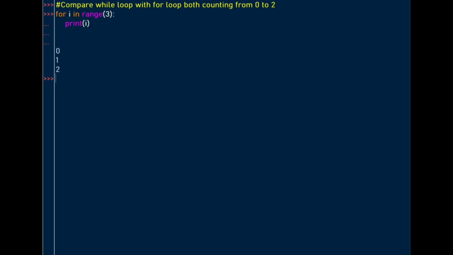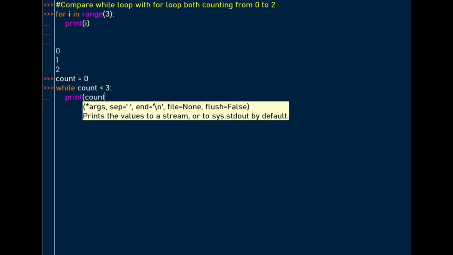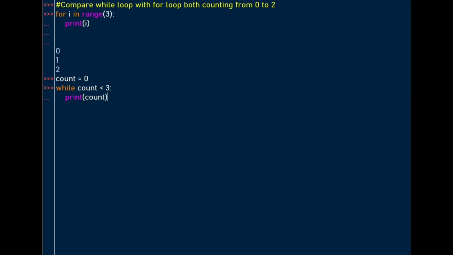So we do the same with the while loop. We start by defining a counter and assign a value of 0. So while count is less than 3, I want to print count, and then I want to increment the count by 1, and then print the result.